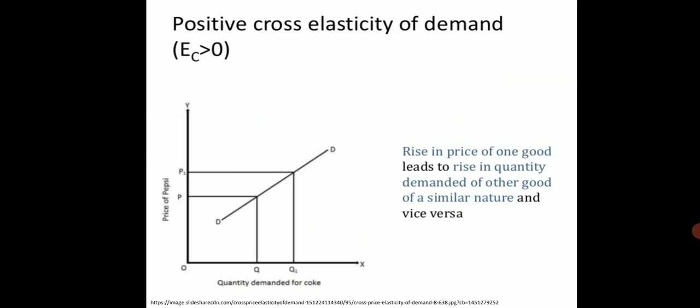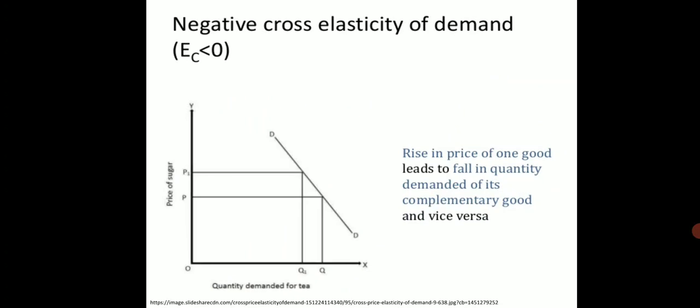Positive cross elasticity of demand, equation EC is greater than 0. Rise in price of one good leads to rise in quantity demanded of other good of a similar nature and vice versa. Negative cross elasticity of demand, equation EC is less than 0. Rise in price of one good leads to fall in quantity demanded of its complementary good and vice versa.